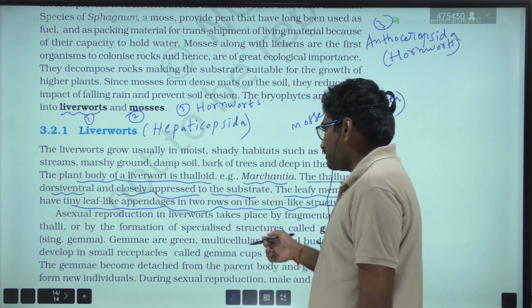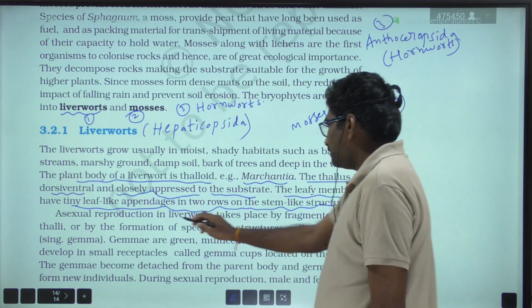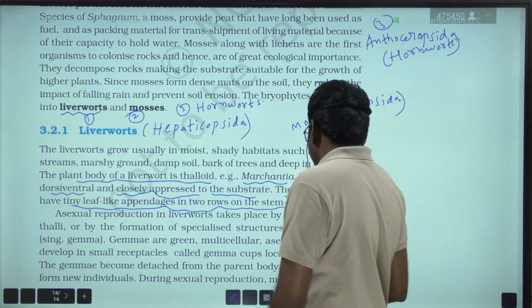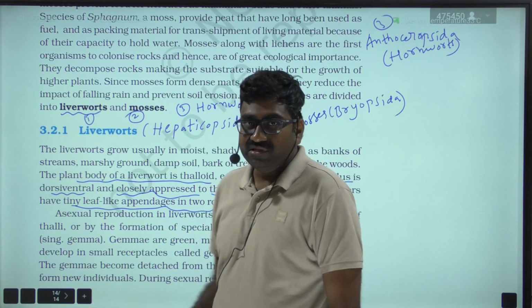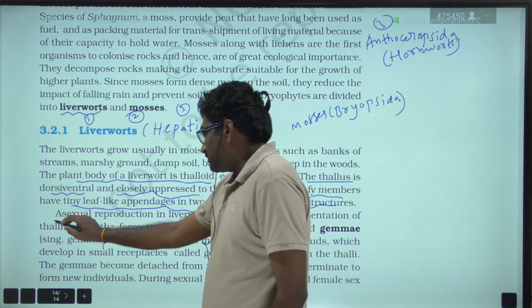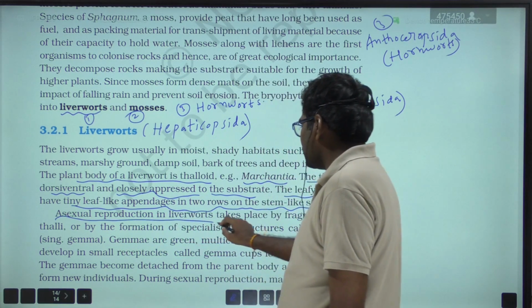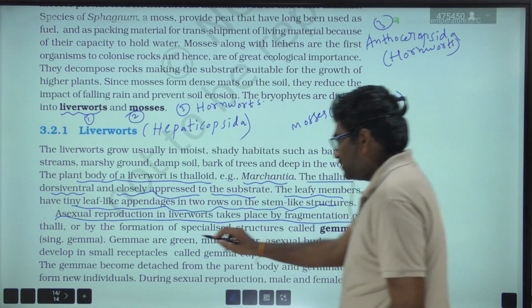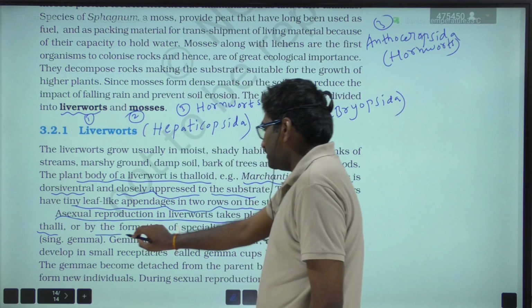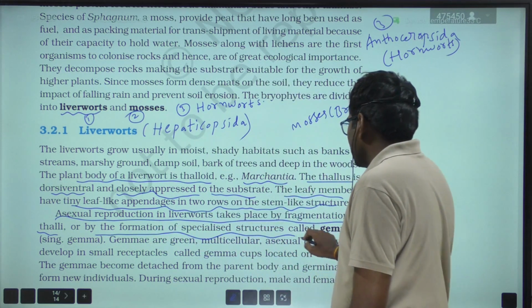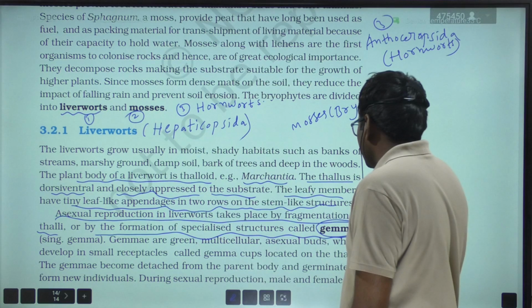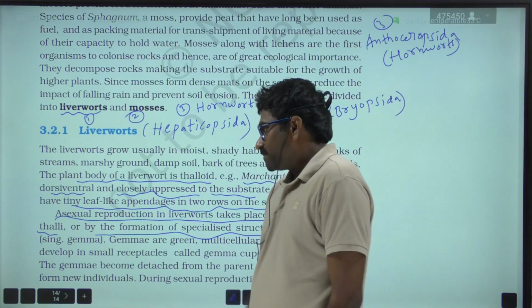And asexual reproduction in liverworts takes place by, very important, it is a 2025 NEET question, fragmentation of thalli or by the formation of specialized structures called gemmae, in gemma cups.